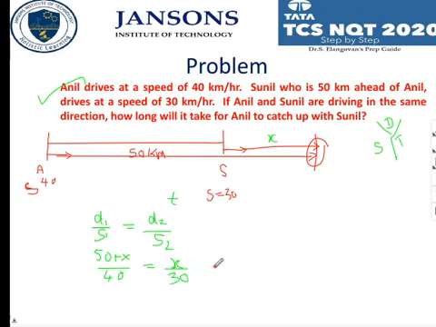So now you can find out x, correct? 50 into 30 plus 30x equals 40x, when I am cross multiplying this. So 10x is equal to 50 into 30. So x is equal to 5 into 30. So it is 150, correct?